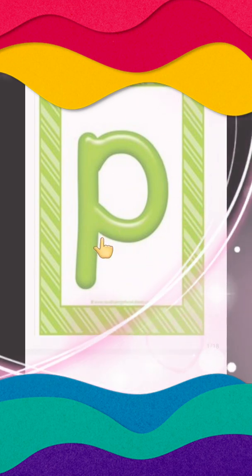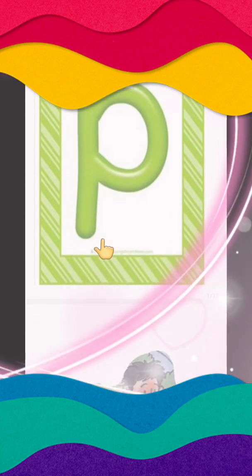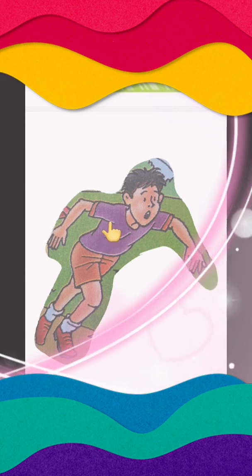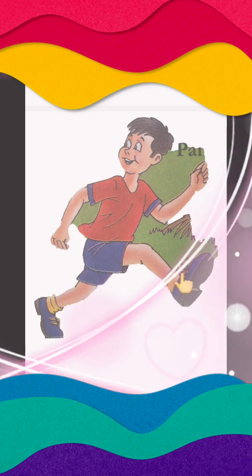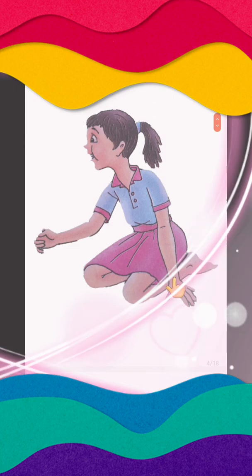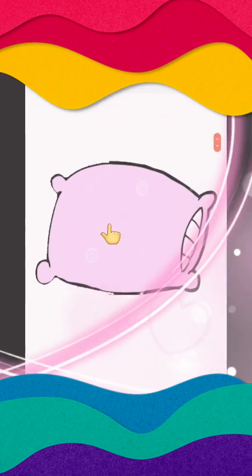Now we are going to see all the characters in the P sound story. जितने भी characters or words हमारी P sound story में हैं, that we are going to see and you have to repeat after me. Okay? Now this one is a boy, you can see he is running. His name is Pavan. Repeat after me. Pavan. Pankaj. And their sister Palak.